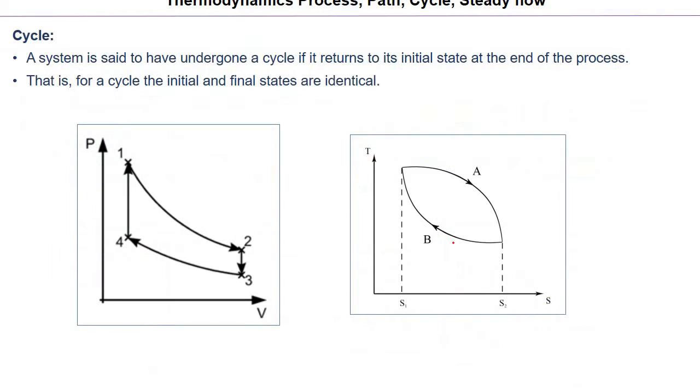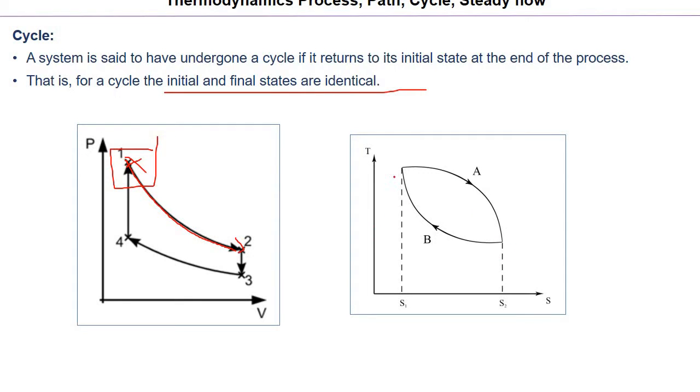In the next slide, the above part is cut, please ignore. Now what is a cycle? As we discussed, this is the first state, then from here to here the process has happened in quasi nature, and then it came to 2, 2 to 3, 3 to 4, and again came back. So this is completing a cycle because it is returning to its original state, or its home. So in this, the initial and final states are identical.